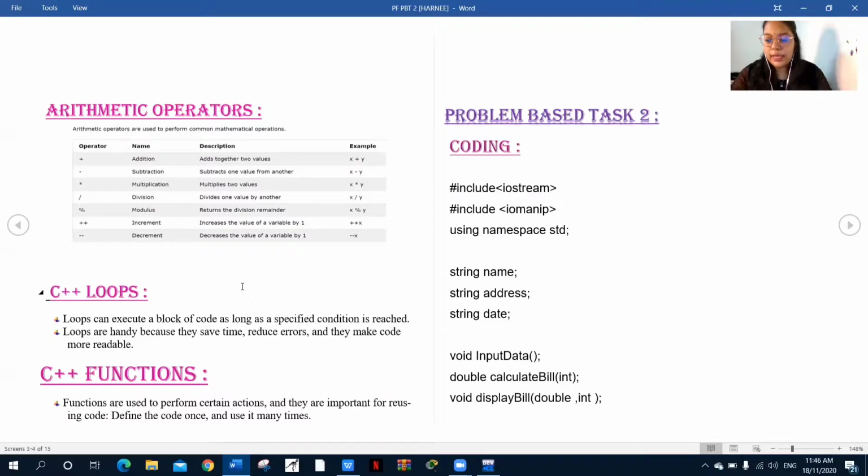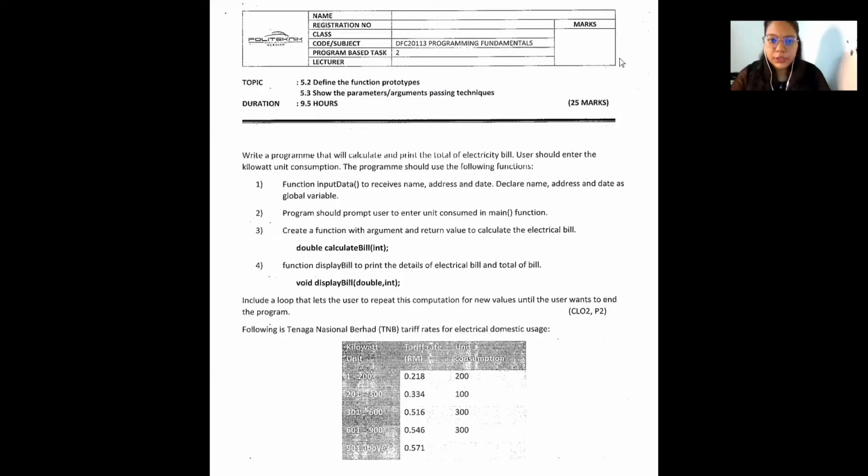Then let's go to our assignment. This is my assignment question, PBT2. The topic is to define the function prototypes, show the parameters, arguments, and passing techniques. The question is, write a program that will calculate and print the total of an electricity bill. The user should enter the kilowatt unit consumption. The program should use the following functions.